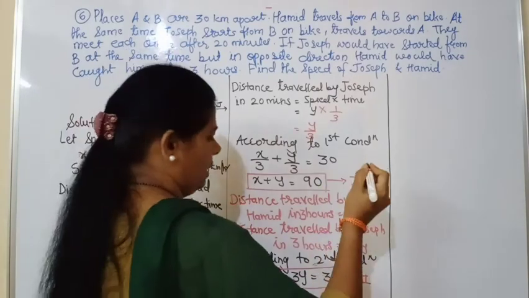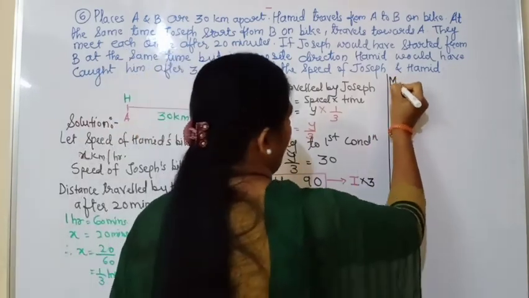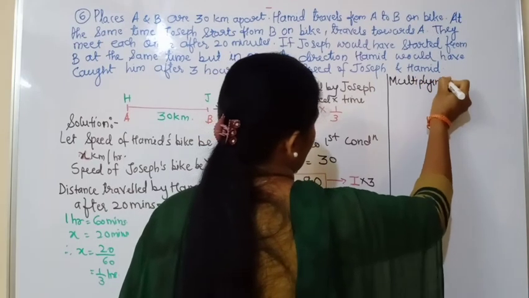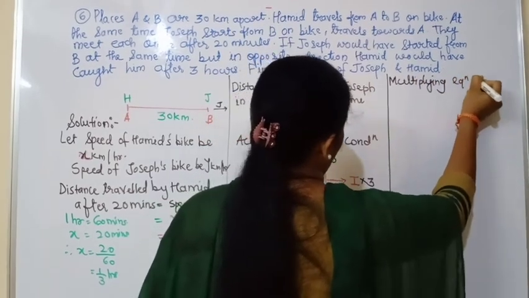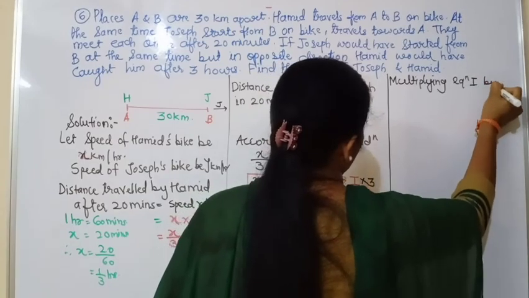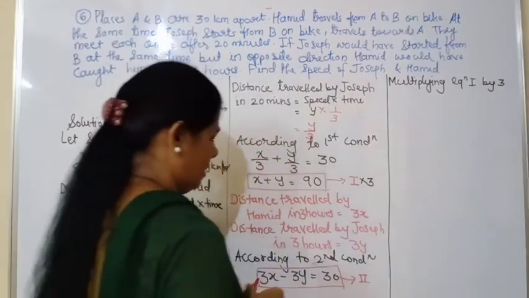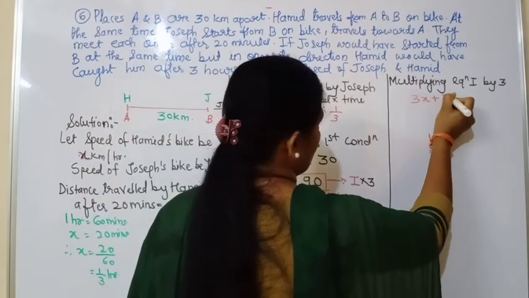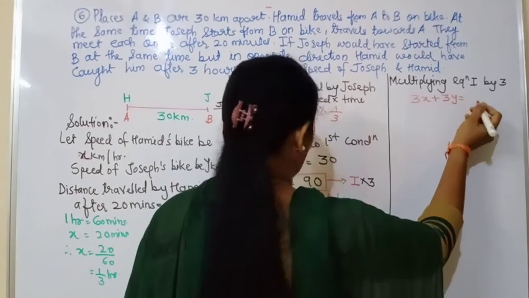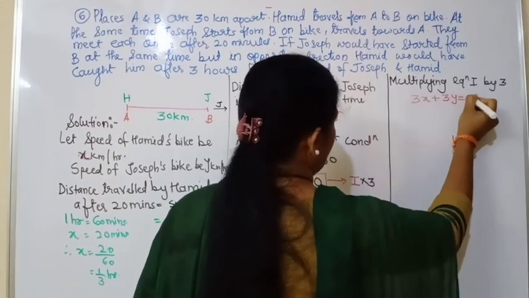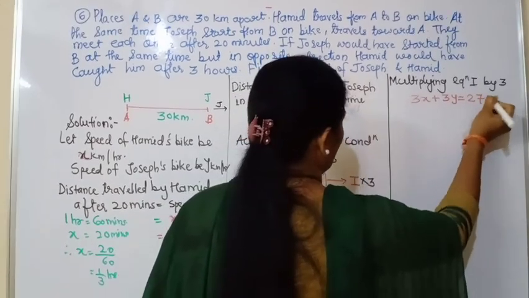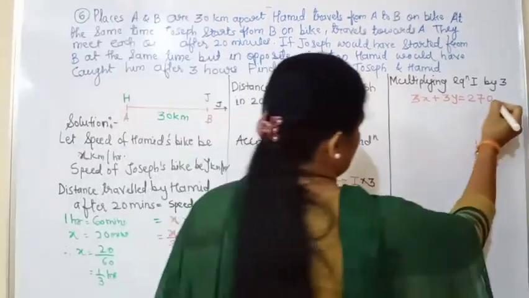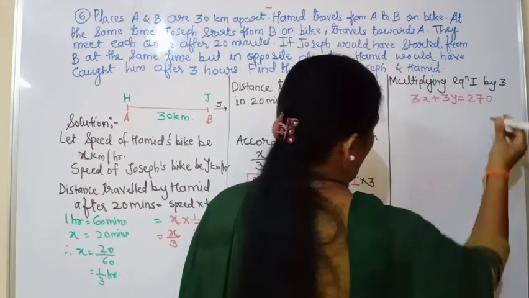After multiplying equation 1 by 3, we get the equation 3x plus 3y equal to 90 into 3. 3 9s are 27, so that will be 270. This is equation number 3 that is formed.